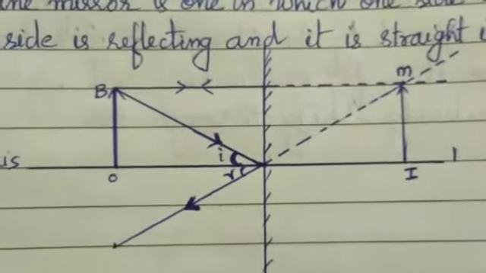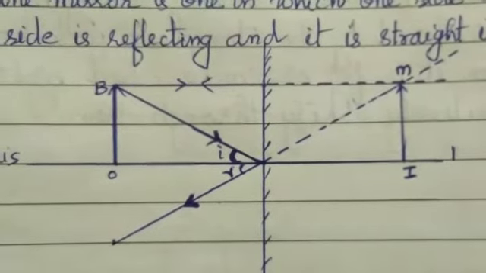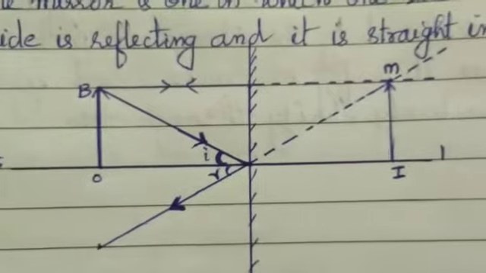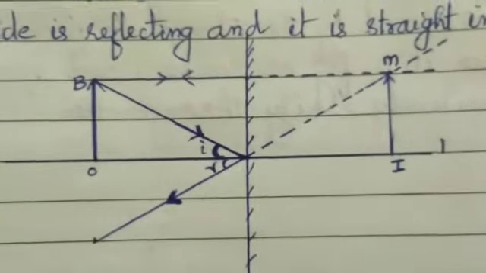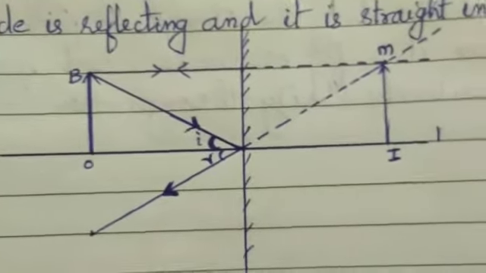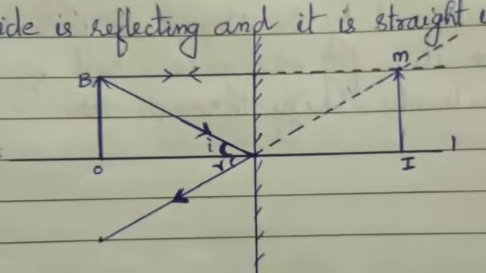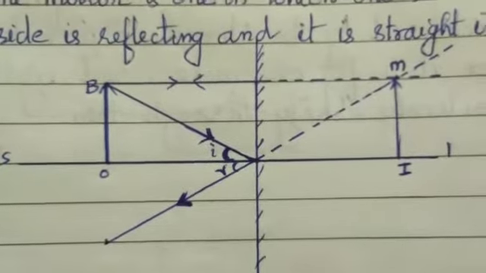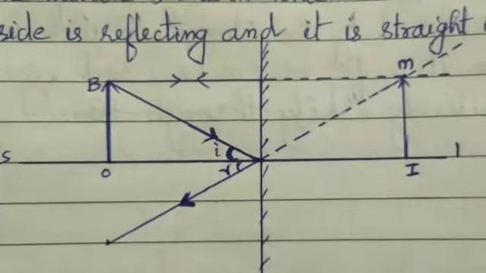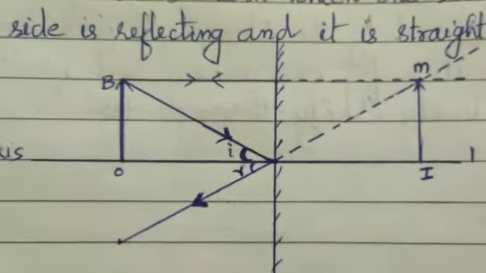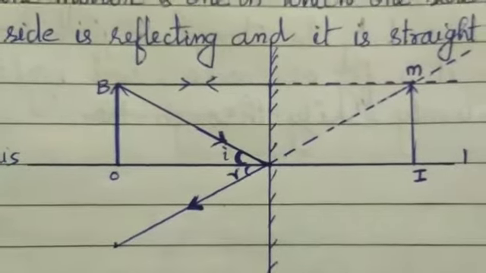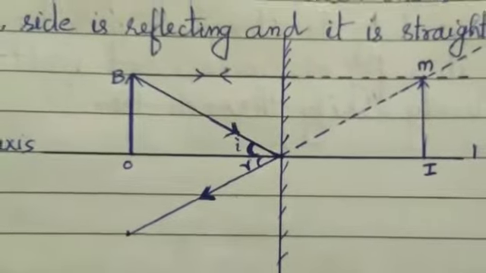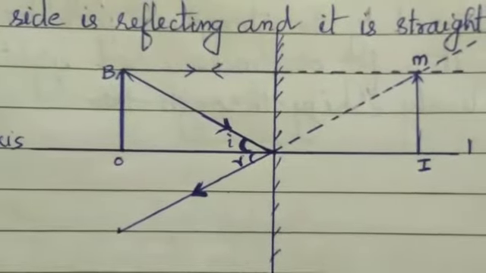So what is plane mirror? Plane mirror means the mirror surface will be always straight. Every day you are seeing your face in a plane mirror. Then what about concave and convex mirror? Concave mirror means if the surface of the mirror is curved inward, then that type of mirror is called a concave mirror. And if the surface of the mirror is bulged outward or curved outward, then that type of mirror is called a convex mirror.